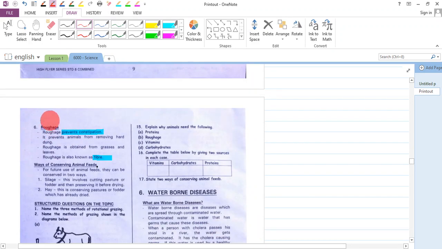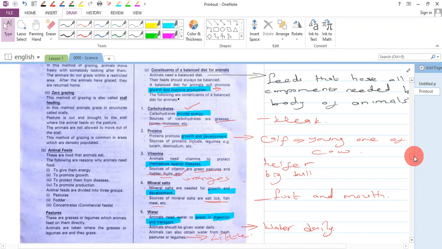Lastly, we have roughage. Roughage is very important in the balanced diet of an animal because it prevents constipation. What is constipation? This is hard dirt for an animal. It prevents the animal from passing hard dirt. Roughage is obtained from grasses and leaves. It is also called fiber. So those are the constituents of a balanced diet for animals.